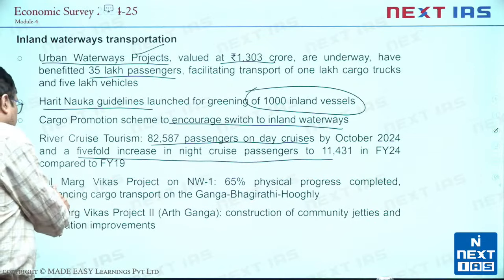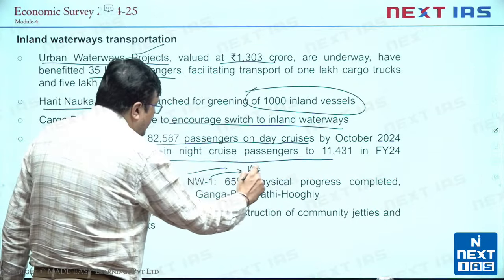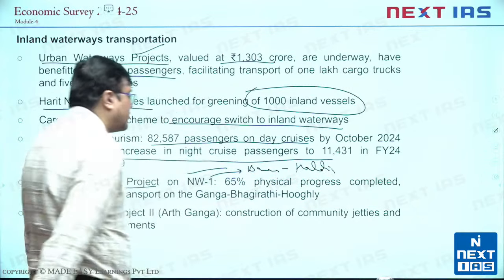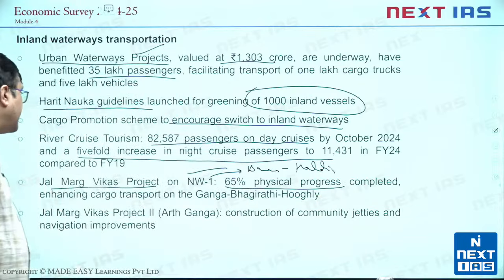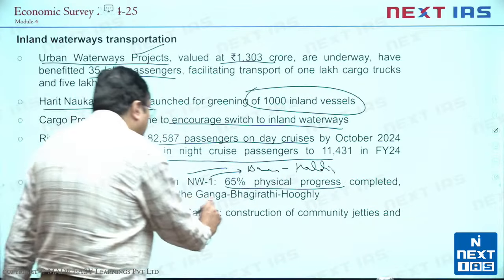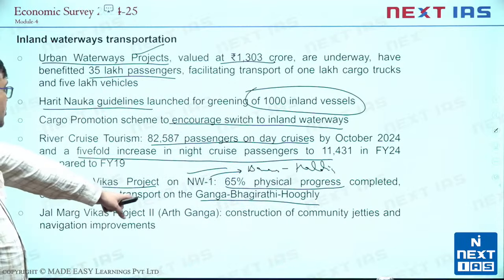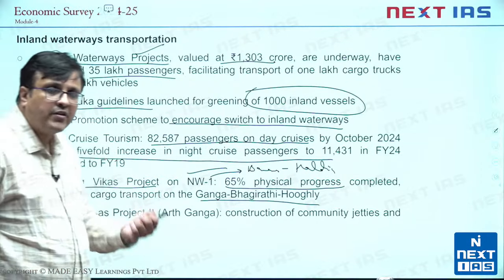And then Jal Marg Vikas project on National Waterway 1. National Waterway 1 is the one which connects Banaras to Haldia. That is National Waterway 1. And 65% physical progress is already completed. So we see the Ganga Bhagirathi Hooghly project on it. And similarly, Jal Marg Vikas Project 2, Earth Ganga, the construction of community jetties and navigation improvements already taking place.